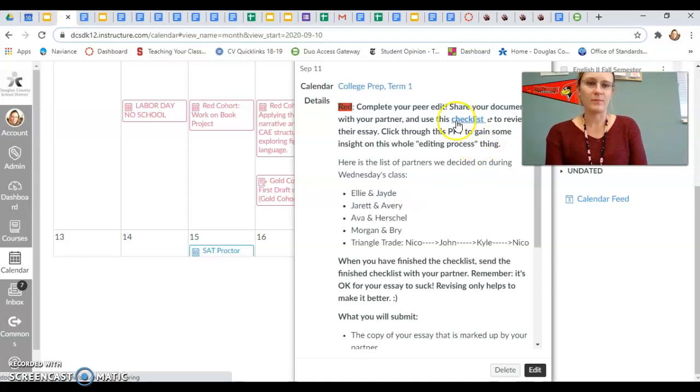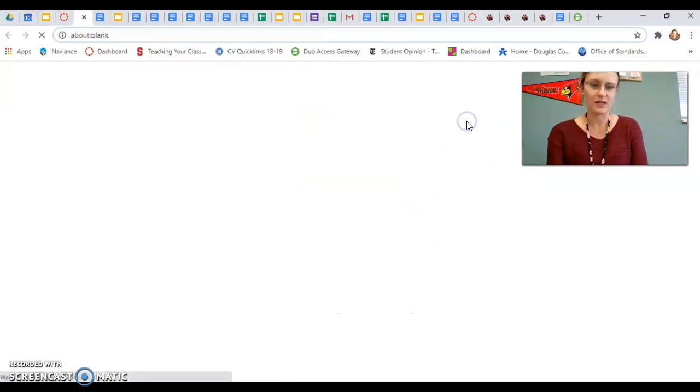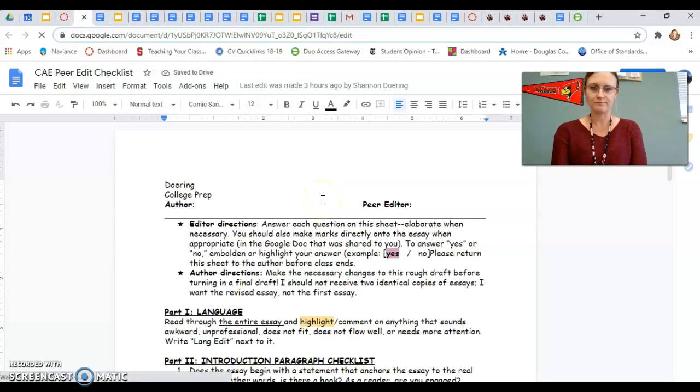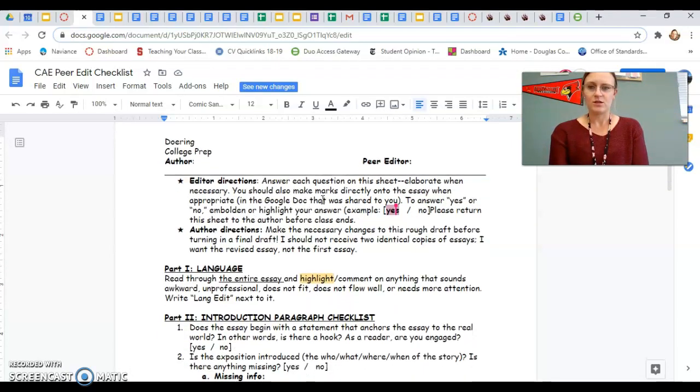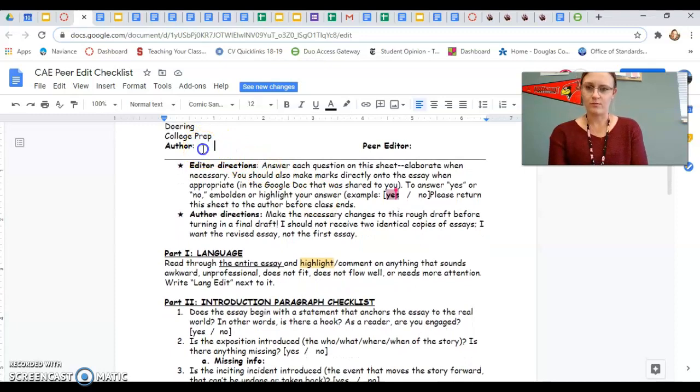Then, once you've done that, you can come back up here and click on that checklist. So if I click it, it will open it up for me, and you can see it too. And this is all the directions you need for your peer editing checklist. So if you are an author, that's where they'll put your name. If you are reading someone else's essay, you need to write the name of the person whose essay you're grading. So Avery and Jarrett, you're the first group that came to mind. If I'm Avery, I need to write Jarrett's name here because that's whose paper I'm grading. And then I would write Avery over here.